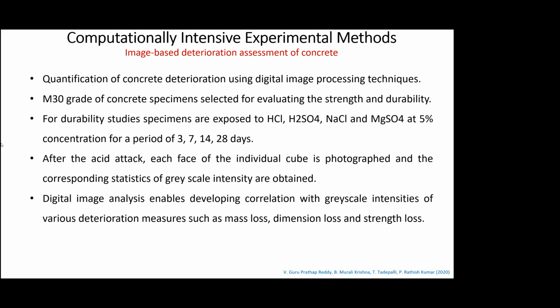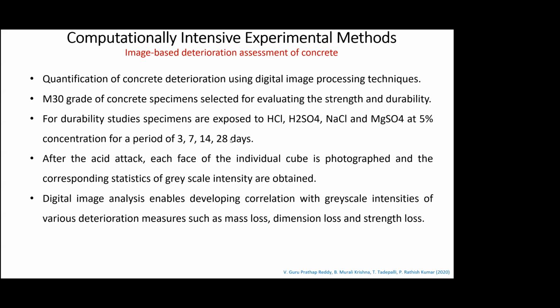In this particular case, we've quantified the concrete deterioration using digital image processing techniques. We followed the standard procedures of exposing the material specimens to 4 reagents, HCl, H2SO4, NaCl, and MgSO4, at 5% concentration for various time periods.